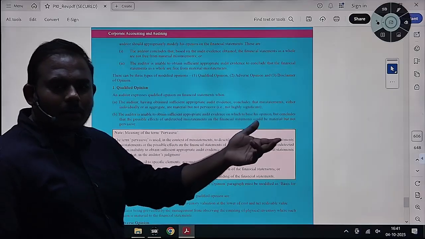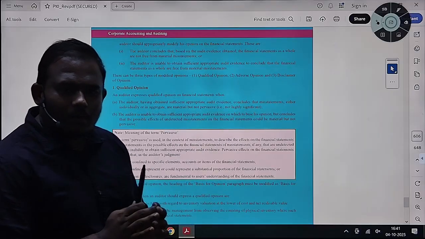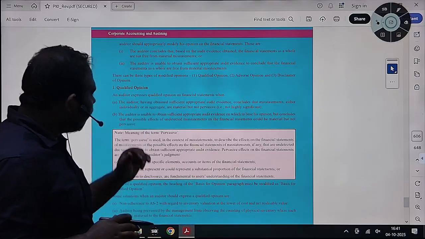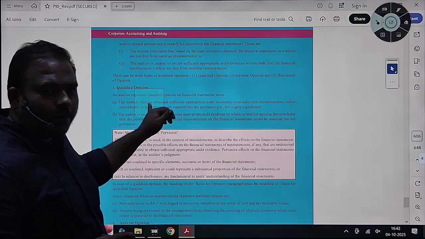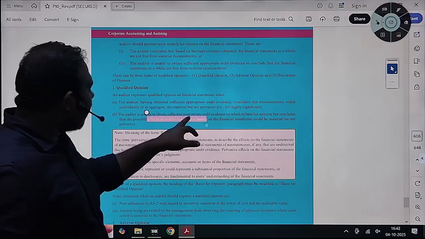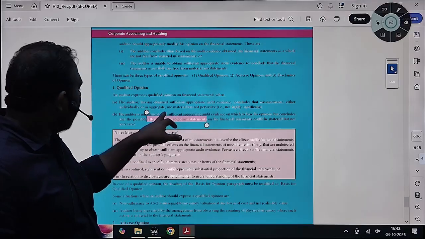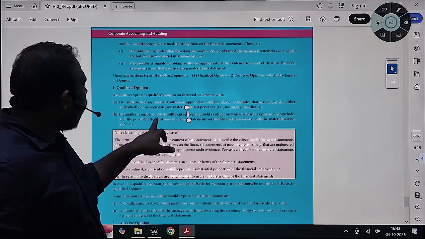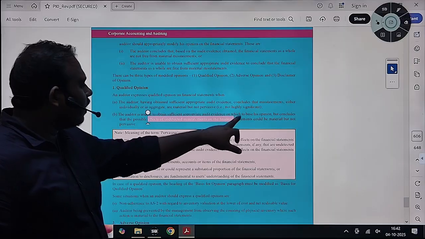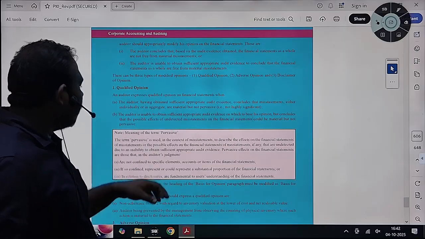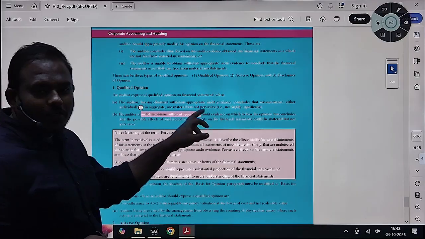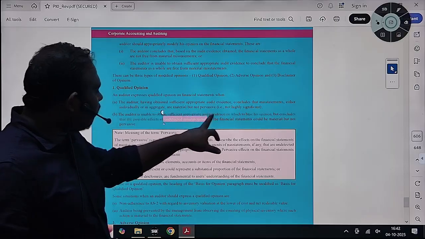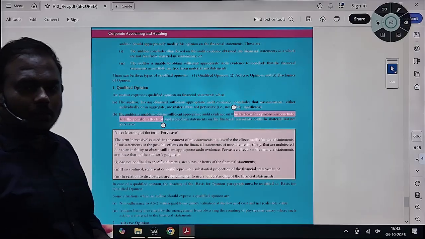It is not that overall one area alone has a mistake, all the other areas are fine. If it is like that, then you will give a qualified opinion. If as an auditor he is unable to obtain sufficient appropriate evidence to base his opinion, but concludes that the possible effects of undetected misstatements could be material but not pervasive.